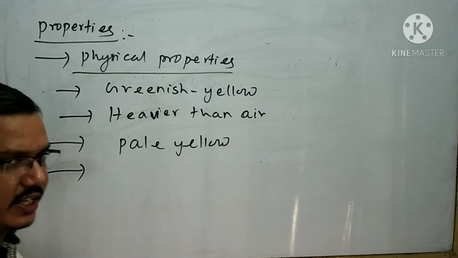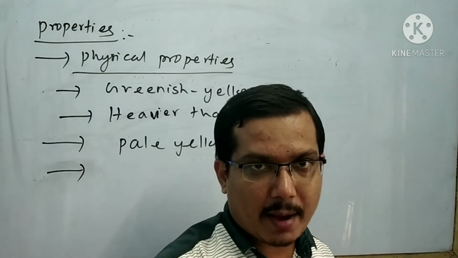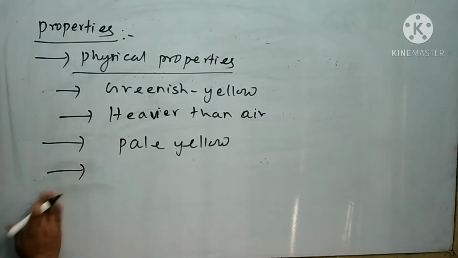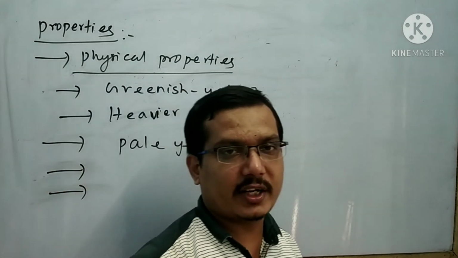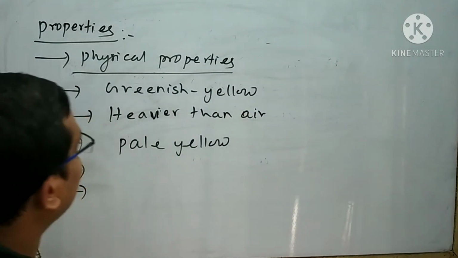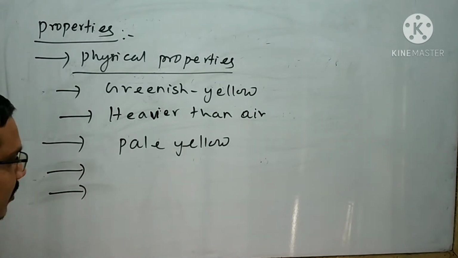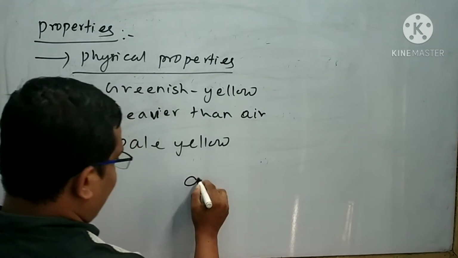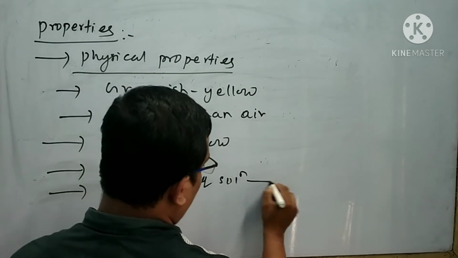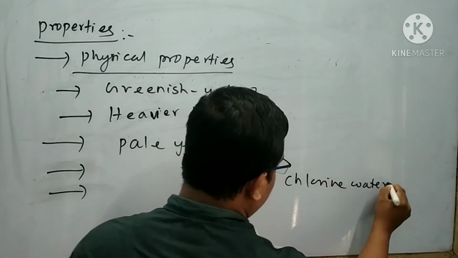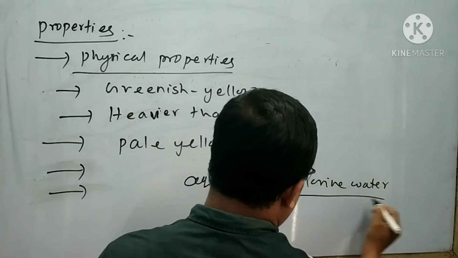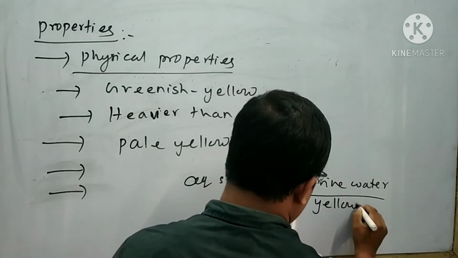Next point: chlorine is poisonous in nature and it affects the mucous membrane. Next point: chlorine is fairly soluble in water. These are the physical properties of chlorine. Remember an important point: the aqueous solution of chlorine is called chlorine water. The color of chlorine water is yellow.